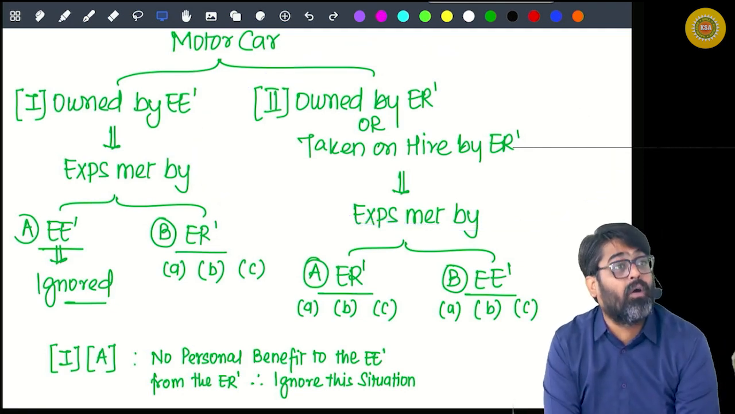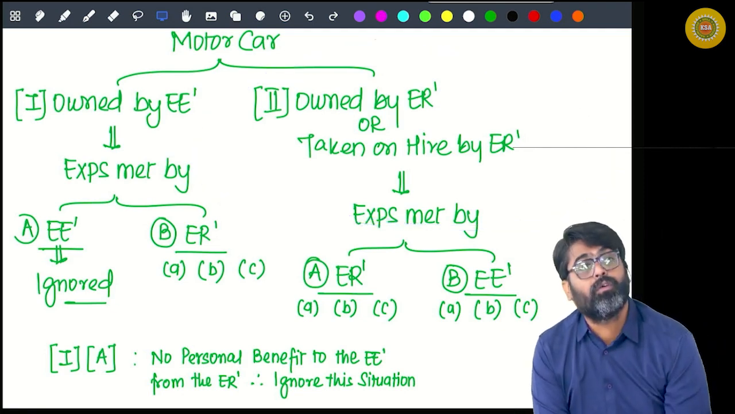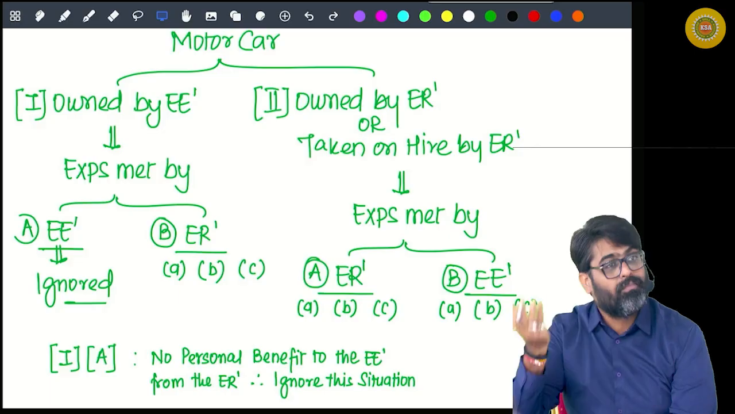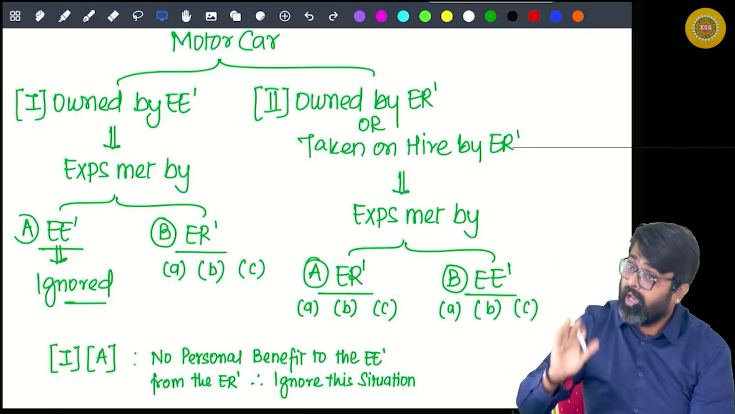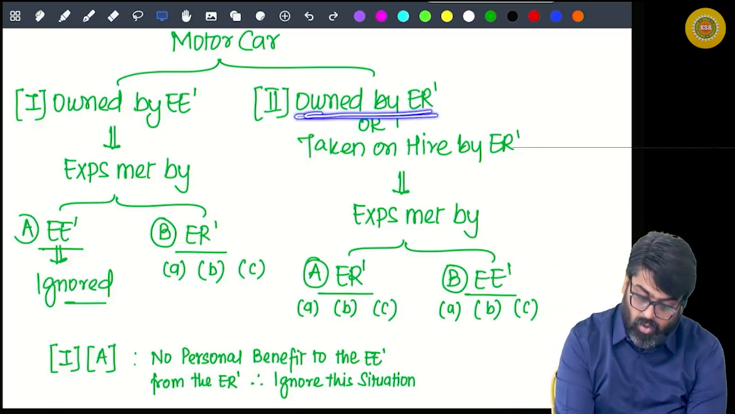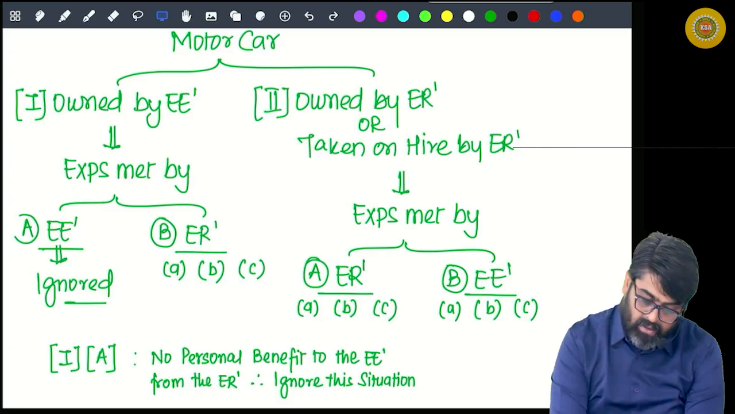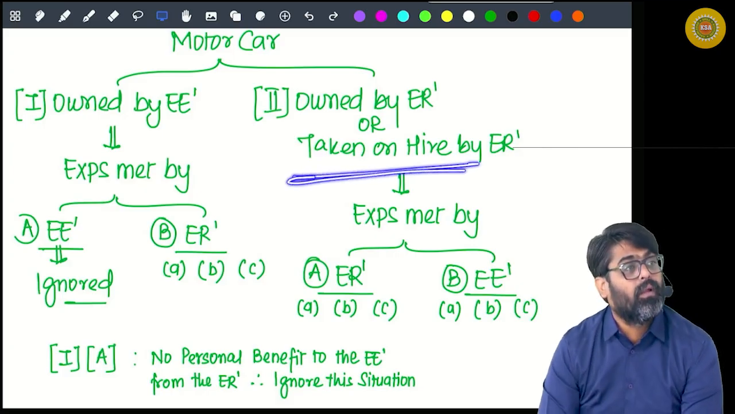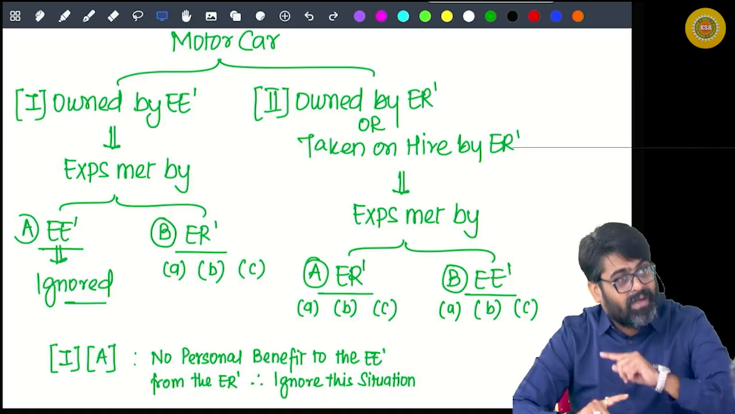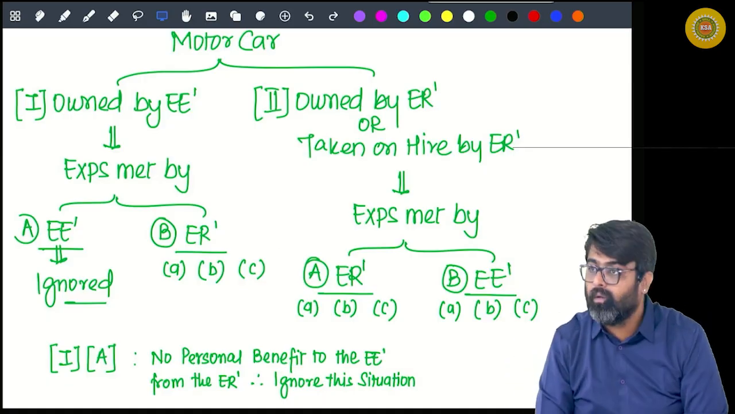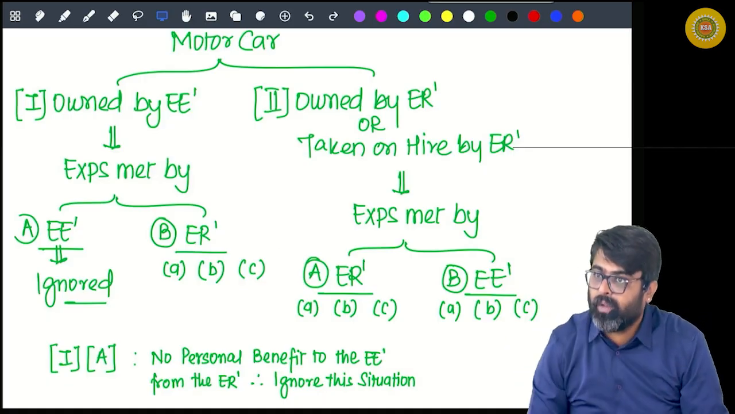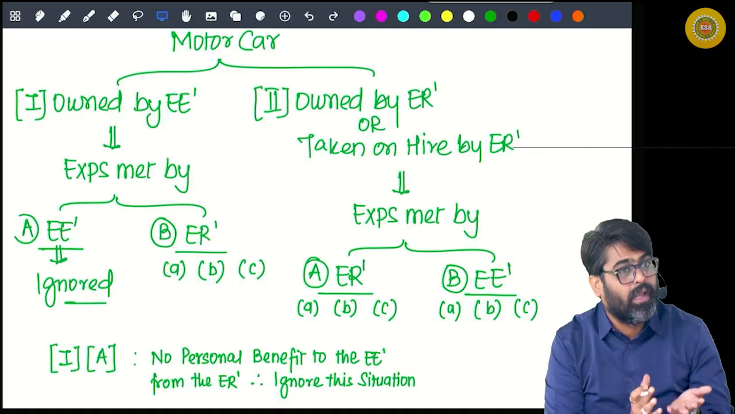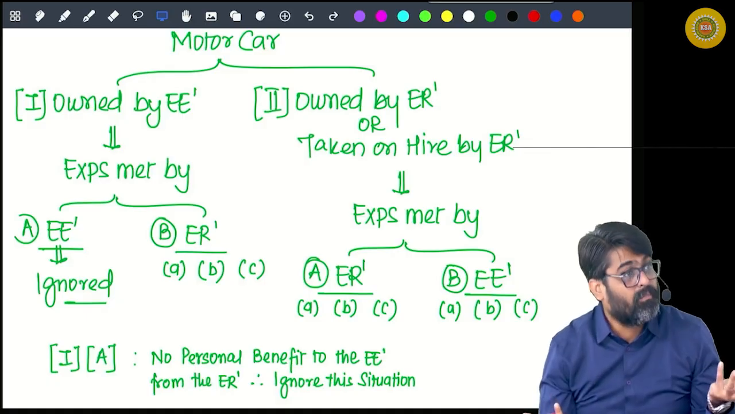Only take the value of use. And what is the value of use? 10% per annum of the actual cost of the car. If the car was taken on hire by the employer, then actual hire charges. Will you add expenses met by employer? Is the employer meeting the expense? So no need to add expenses met by employer. But wait.